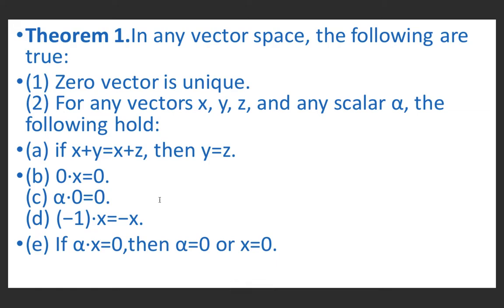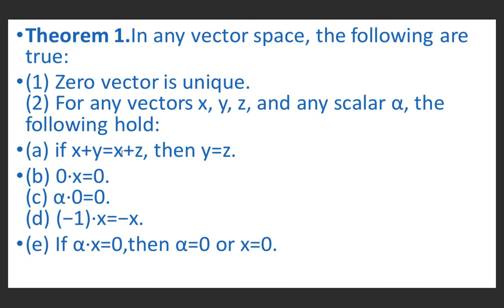Now some properties of a vector space. In a vector space, the zero vector is always unique. If x, y, z belong to the vector space V and alpha is any scalar, then x plus y equal to x plus z implies that y equal to z. It means the left cancellation law holds.